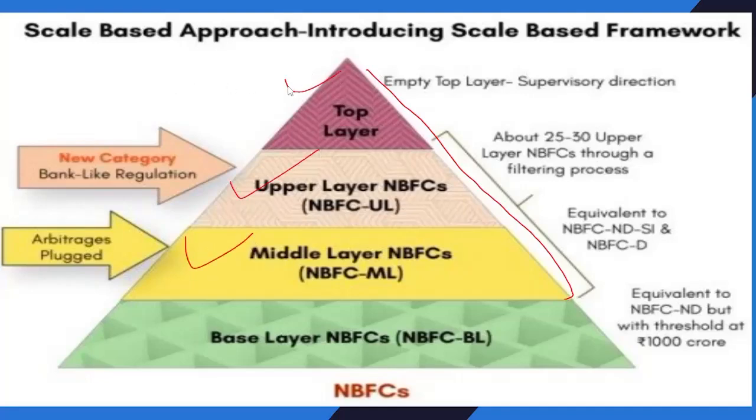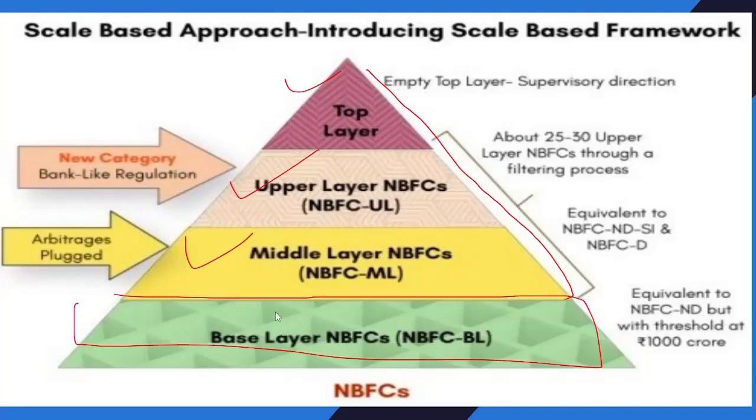The base layer is not included in the revised framework. This is the 1000 crore threshold. These NBFCs are divided on the basis of net worth.